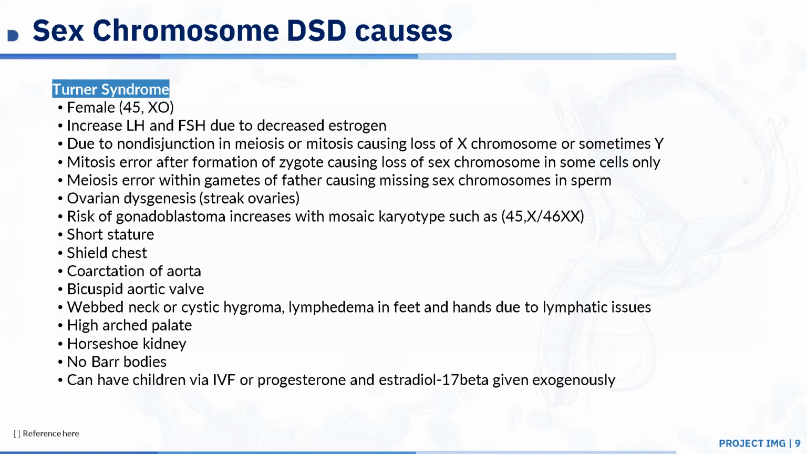An important feature of Turner syndrome to remember is streak ovaries. A few other things that I think are pretty high yield are the short stature, coarctation of aorta, and bicuspid aortic valve. They have a distinct webbed-neck feature. They have high arched palate. Horseshoe kidney is also pretty high yield to remember. To differentiate Turner syndrome from other ones, you need to know that there are no Barr bodies present. And they can still have children via IVF or progesterone and estradiol 17 beta injections.